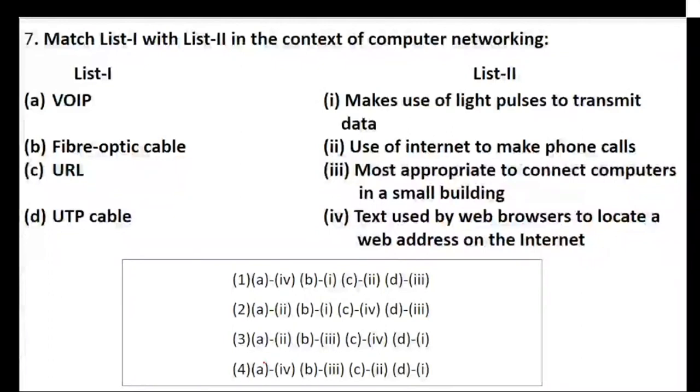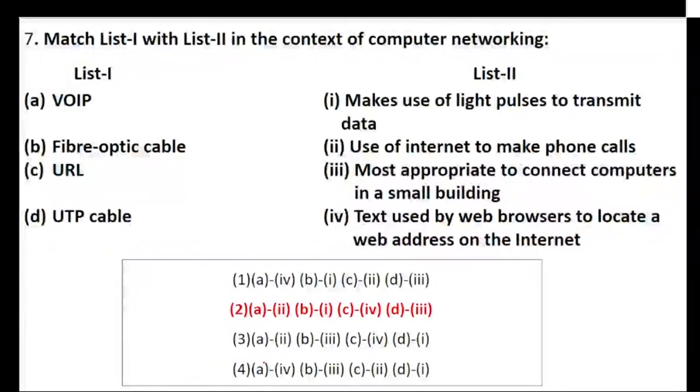As per the options given, the right option is, very good Fatima, option number 2. VoIP is the one which is used to make internet phone calls. Fiber optic cable makes use of light pulses to transmit data. URL stands for the text used by a web browser to locate the web address. We did information about it just now.